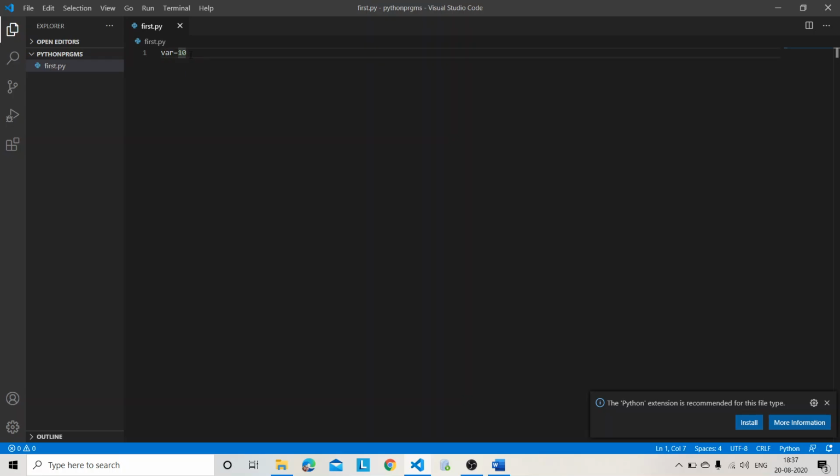See, what it tells means the value 10 is stored in the var name. Okay. So here var is a variable name. What it does, it acts like a container, where the values will be stored.